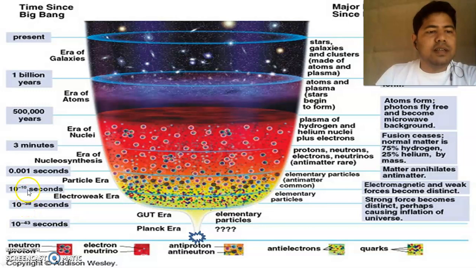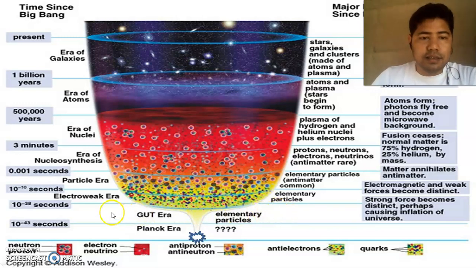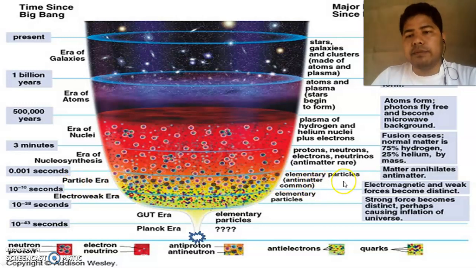Then, up to 10 to the minus 15 second, the electroweak era, and these elementary particles have evolved, and the strong force became distinct, perhaps causing inflation of the universe. The universe has suddenly expanded in this electroweak era. Then comes the particle era, where elementary particles and antimatter have evolved, and what we can see is that electromagnetic and weak forces became distinct.